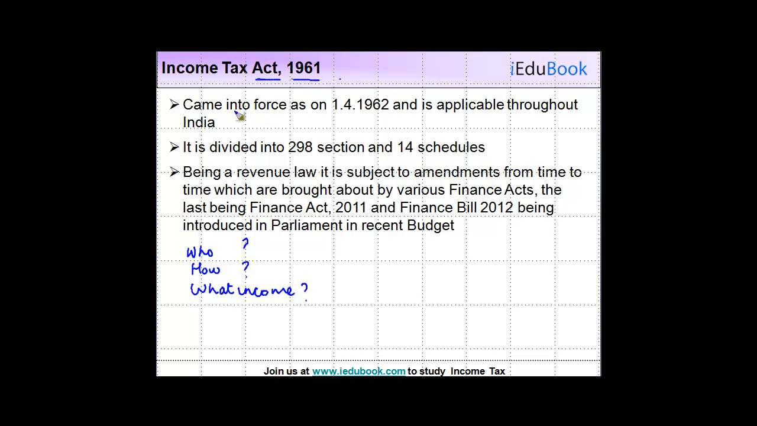This act basically came into force on April 1, 1962 and is applicable throughout India. So it's not that it is applicable only in Maharashtra and not in Gujarat. No, it is applicable across. So if it is applicable in Maharashtra, it is equally applicable in Gujarat. I'm sorry for this spelling mistake which is there.